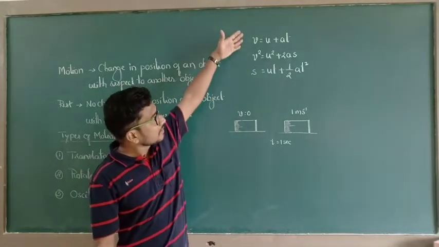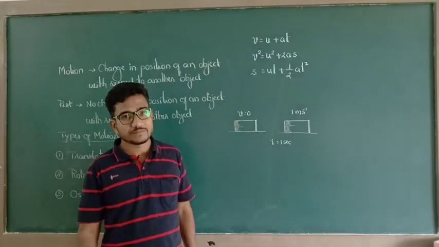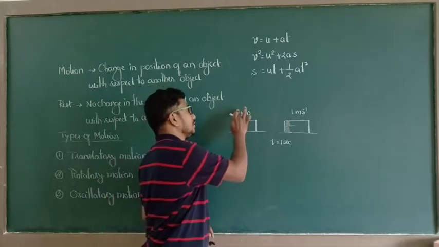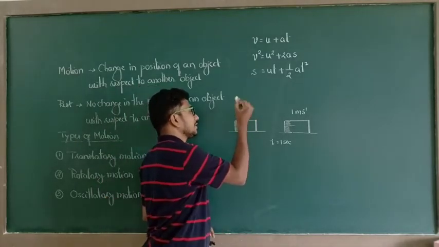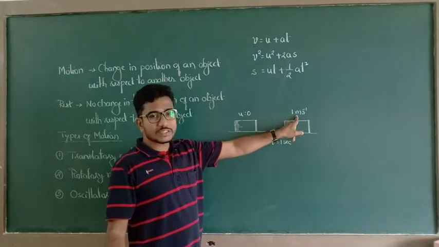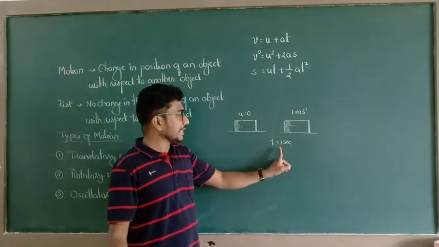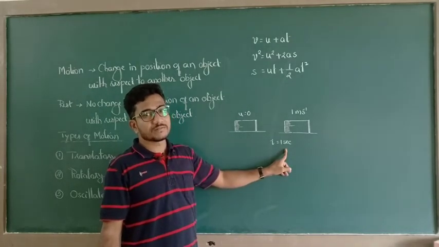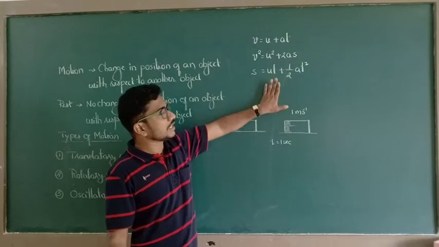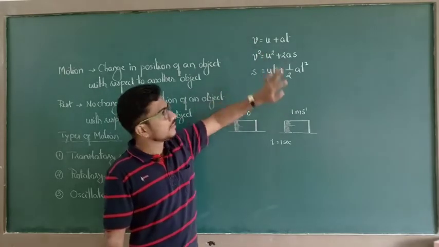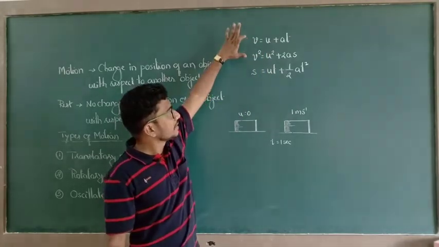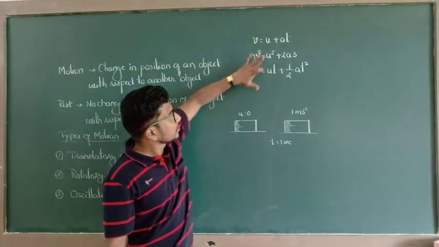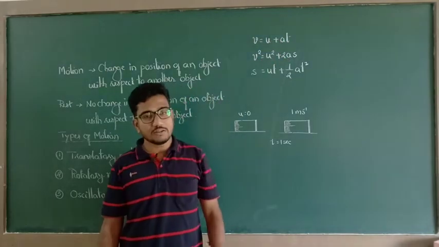Then among these three formulas, the given data is u, the initial velocity, the final velocity after 1 second, 1 meter per second, and t, 1 second. They are asking to calculate acceleration. Among these three equations, which one is suitable? The first one, because we know the final velocity, the initial velocity, and the time taken by the object.